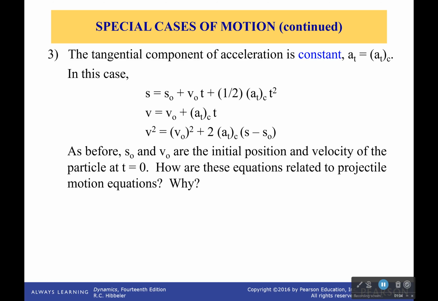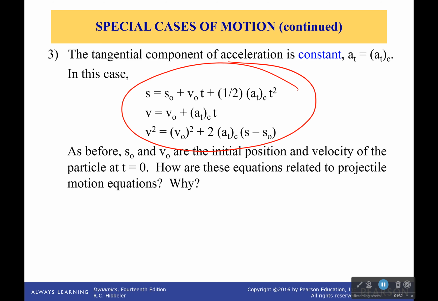Another option is that the tangential component of acceleration is constant. So with our constant acceleration, well, then we get something very similar to what you've seen before. These are only for the tangential direction, but what you get looks a lot like our projectile motion equations.